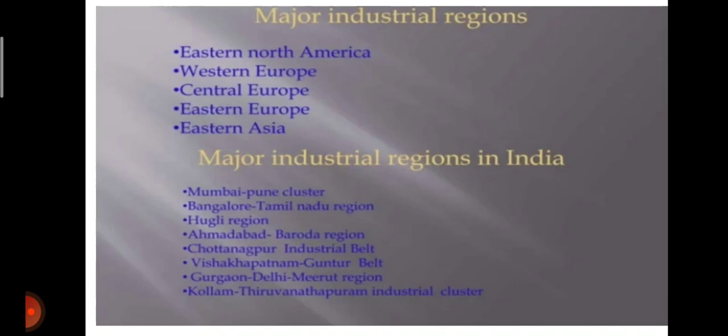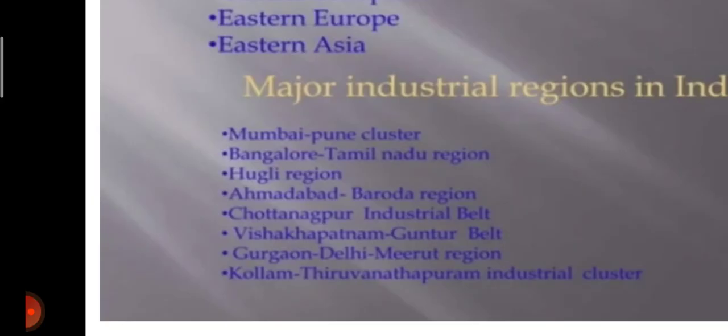So, major industrial regions. Eastern North America, Western Europe, Central Europe, Eastern Europe, and Eastern Asian areas are the major industrial regions of the world. The major industrial regions of India: Mumbai-Pune cluster, Bangalore-Tamil Nadu region, Hugli-Kolkata region, Ahmedabad-Vadodara region, Chota Nagpur industrial belt, Visakhapatnam-Guntur belt, Gurgaon-Delhi-Meerut region, and Kollam-Thiruvananthapuram industrial cluster.